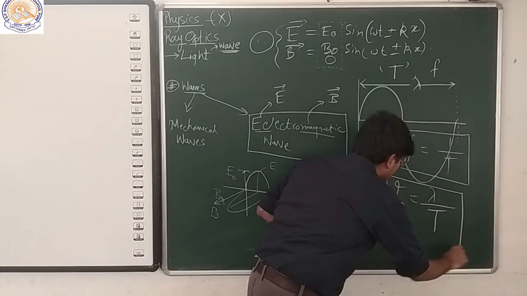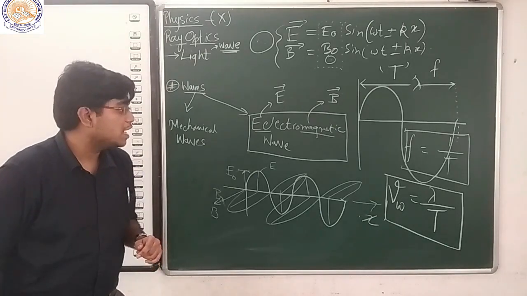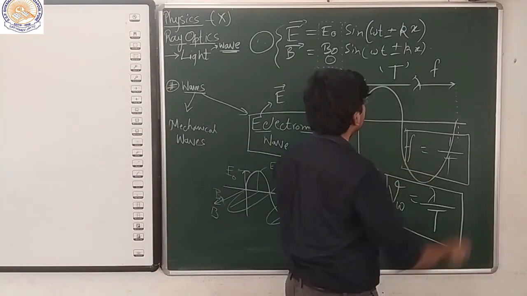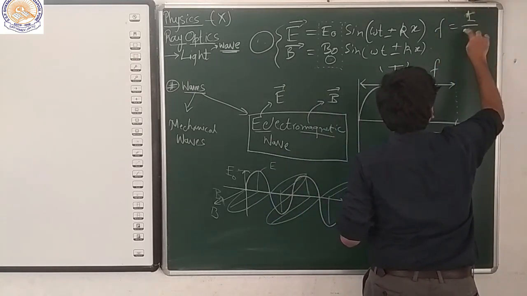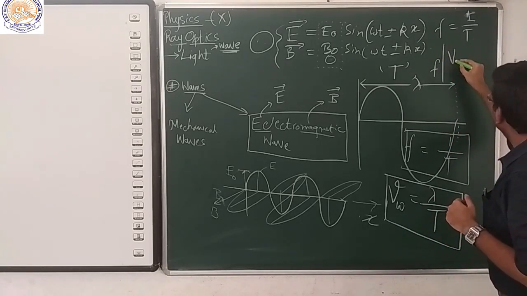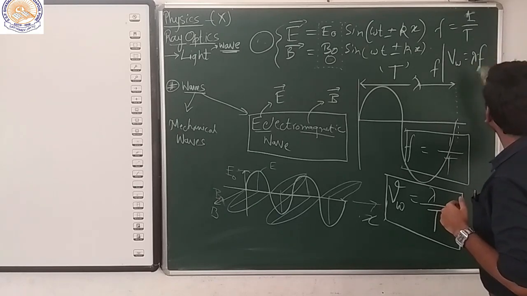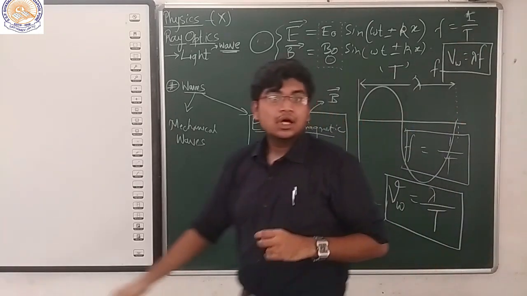That is, we get the formula for speed of the wave as v equals lambda by T, and since f is equal to 1 upon T, we can write this formula as lambda into f. So we will need that soon.